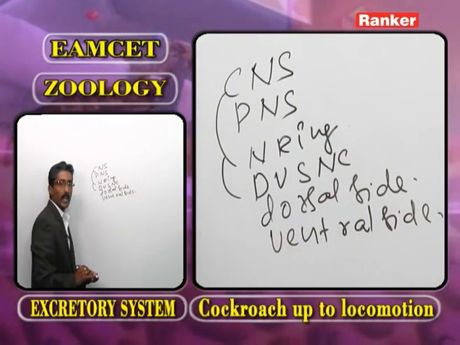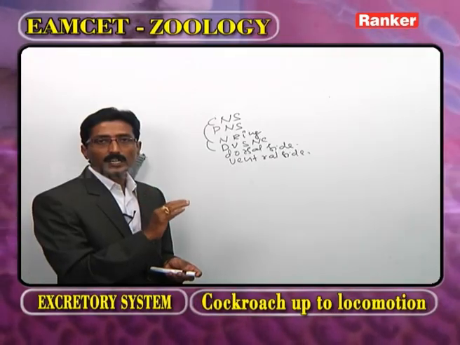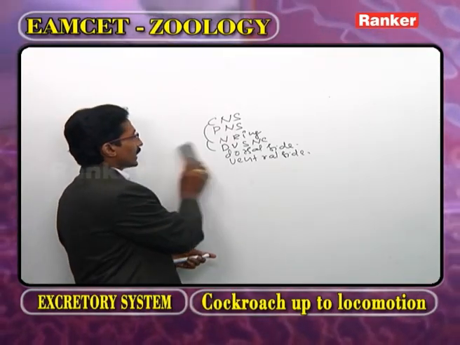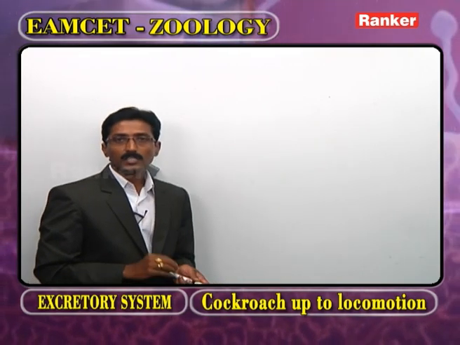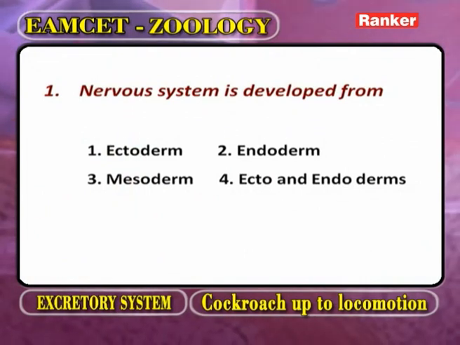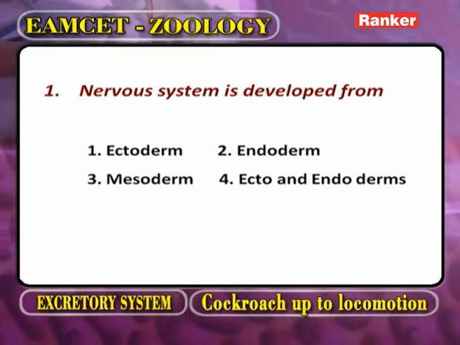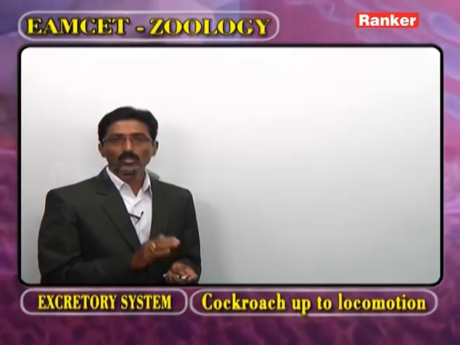Now, we have to discuss some important bits regarding the nervous system. The first one: the nervous system is developed from which germ layer? The options are ectoderm, endoderm, mesoderm, ectoendoderm.